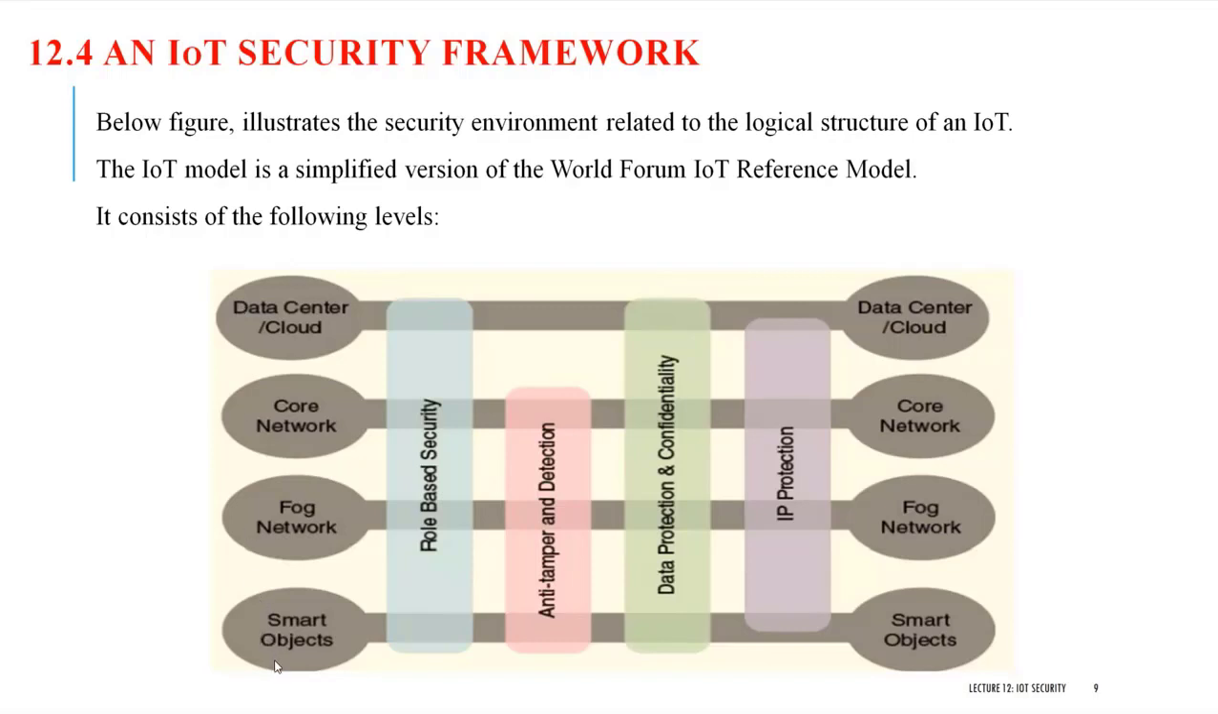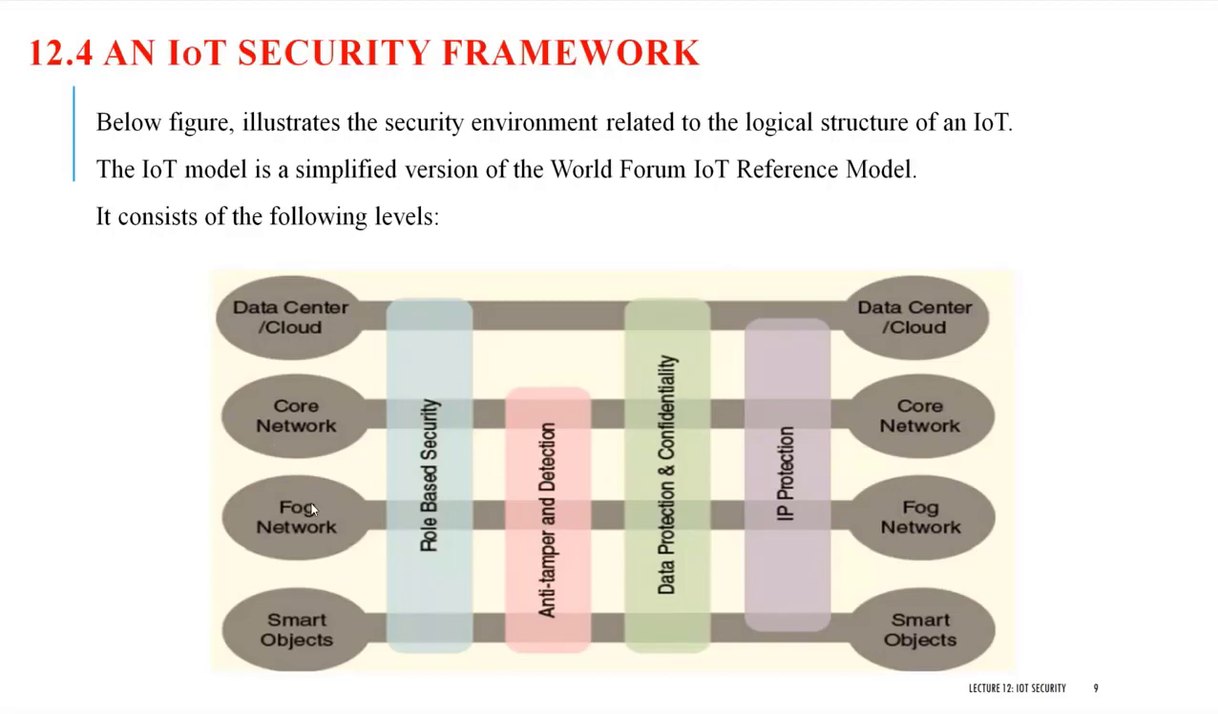You can see the smart objects and things. This is going to be the first one. Then the fog network and core network, which are used for communication. That is what we are going to call the gateway. Then the data center or cloud, which is going to be the cloud where the data will be stored. So there are 4 different levels. The first level is smart objects, the second is the fog network, then the core network, and the data center or cloud. These are the 4 different levels.